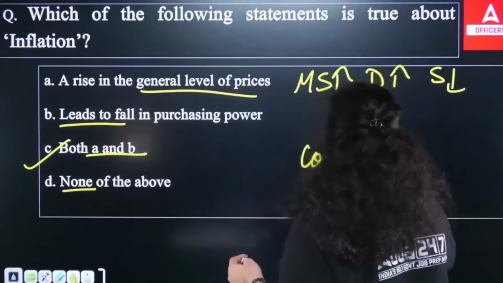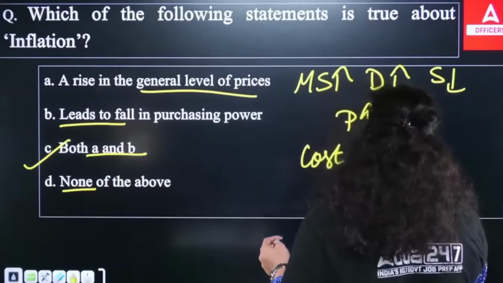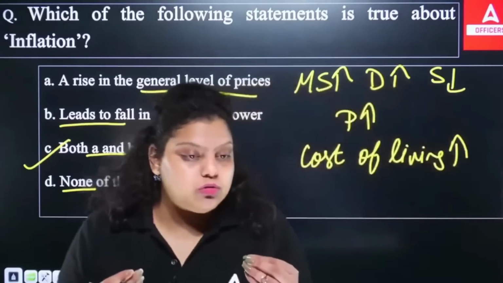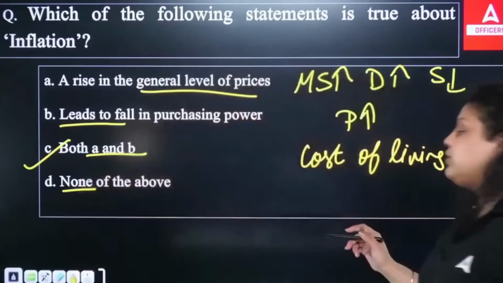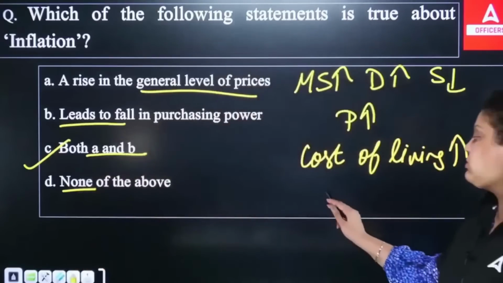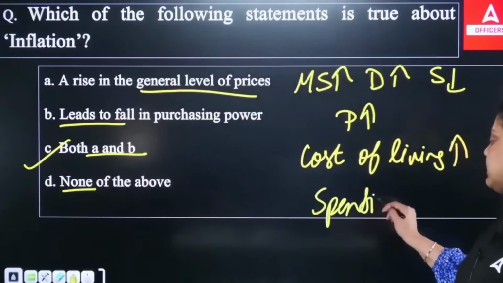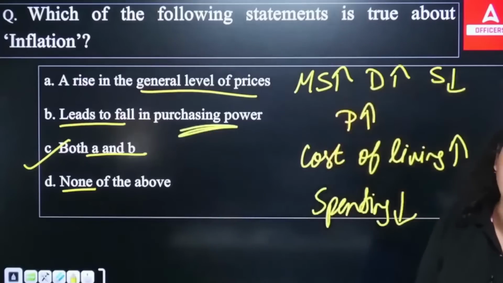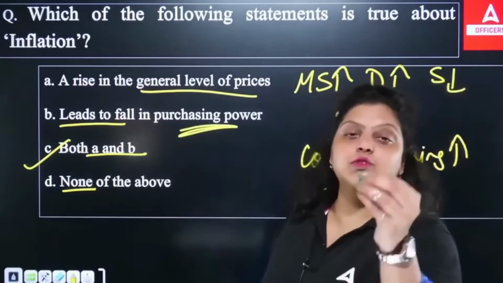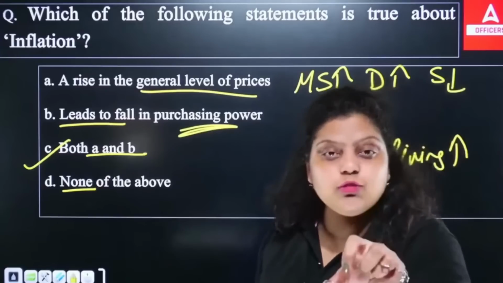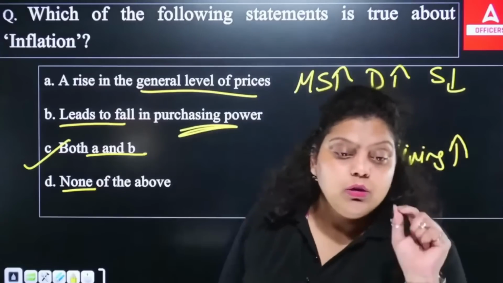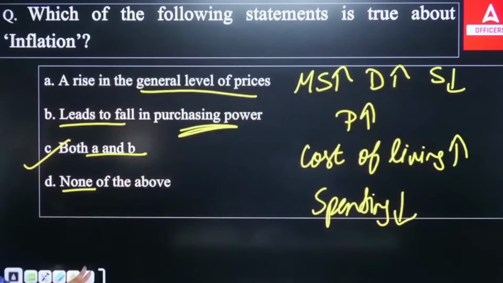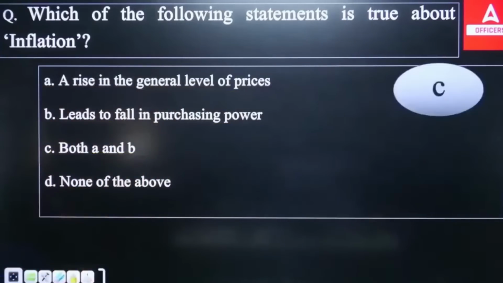When the prices are rising, it means the cost of living will also rise. Cost of living simply means the money you have to spend to survive. That's the cost of living. It will increase, and when the cost of living increases, you somehow have to decrease your spending, and that will lead to a fall in the purchasing power. Similarly, the money value reduces because the money will be able to purchase fewer goods and services than earlier. So the purchasing power of people and the purchasing power of money both will decrease. So the right answer will be option C. Okay, right answer is C.